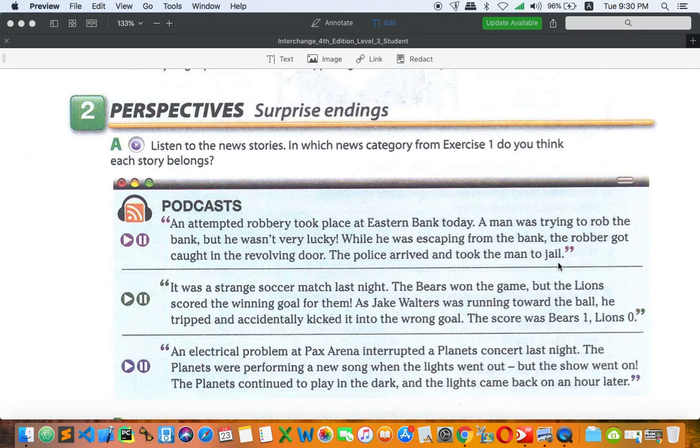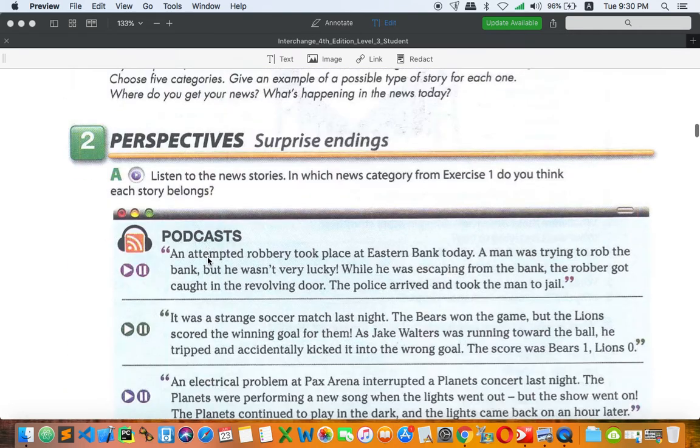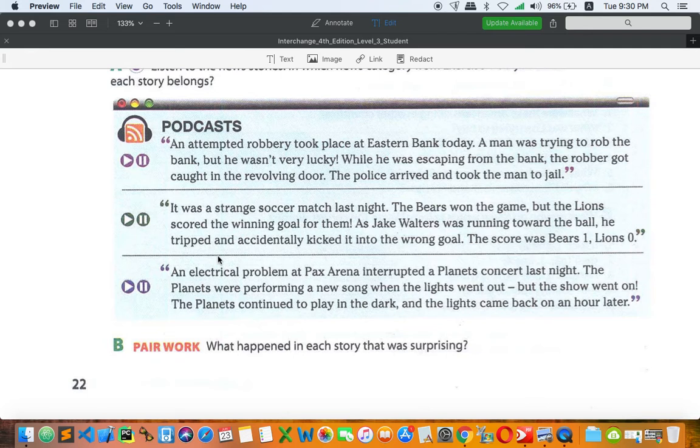Okay, so what do you think about this, the first one? So it is related to news. Okay, so maybe odd news. Okay, let's go to the second. It was a strange soccer match last night. Okay, this is about a soccer game. The Bears, that is the soccer team, won the game, but the Lions scored a winning goal for them. That's so strange, right? So the Bears won the game, but the Lions scored a winning goal for them.